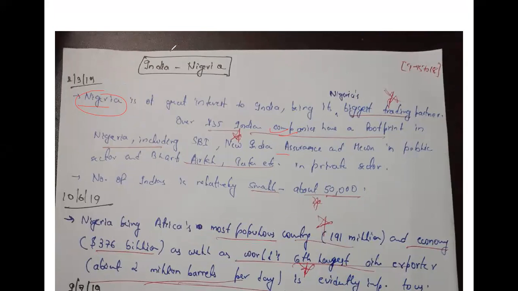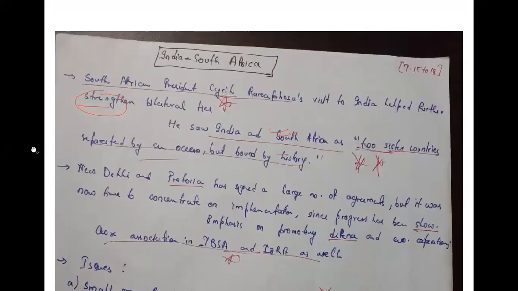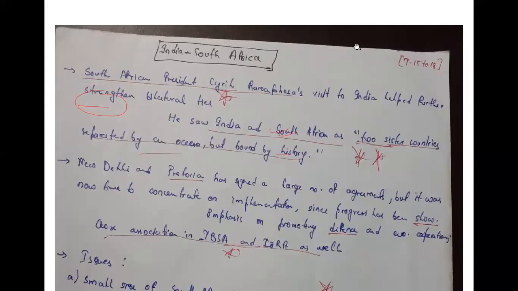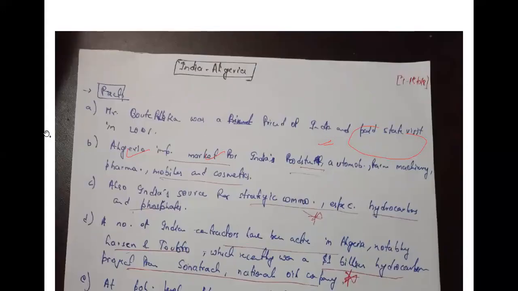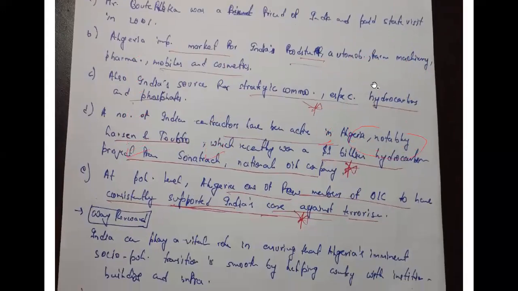Then we were talking about the India-South Africa relationship. Cyril Ramaphosa, South African president, who even visited us on one of the Republic Days, said that India and South Africa are two sister countries separated by an ocean, bounded by history. This again shows the influence which India has in African countries like South Africa. Then we have talked about Algeria. At political level, Algeria is one of the very few members of OIC which is supporting our case against terrorism. So these points we have discussed.